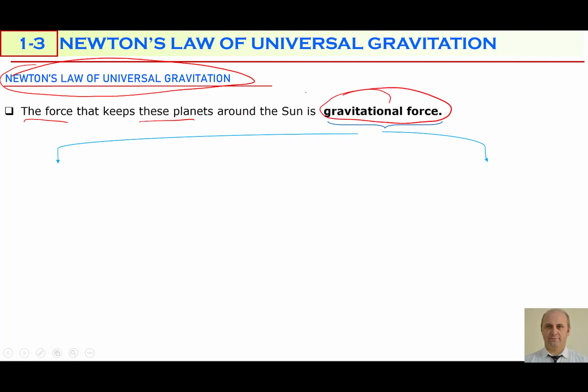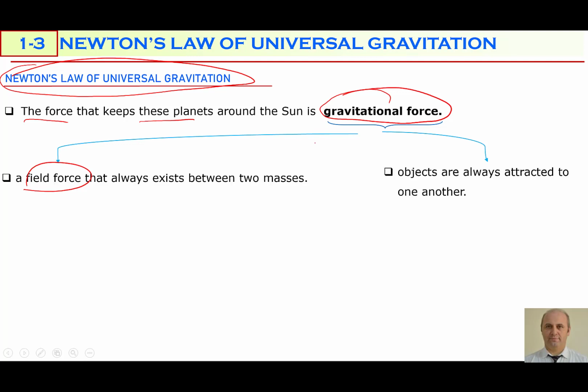This gravitational force is a field force that always exists between two masses. Remember, in the 11th grade, you classified forces into two groups: contact forces and non-contact forces. So this gravitational force is a non-contact force, a field force that always exists between two masses. According to Newton's model, these objects are always attracted to one another. So gravitational force is only attractive, not repulsive.